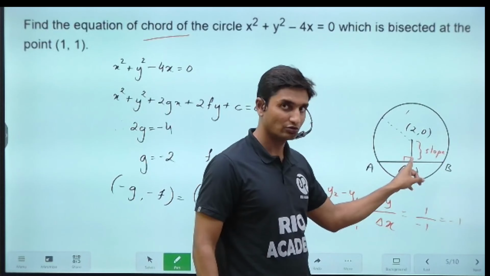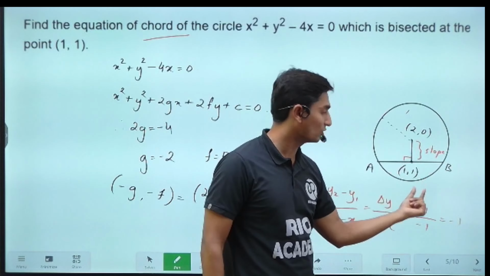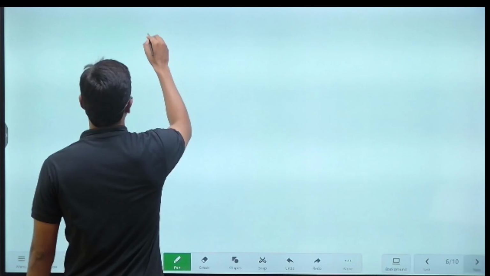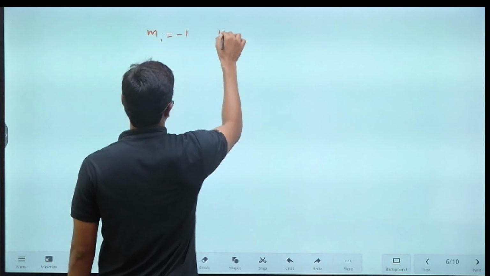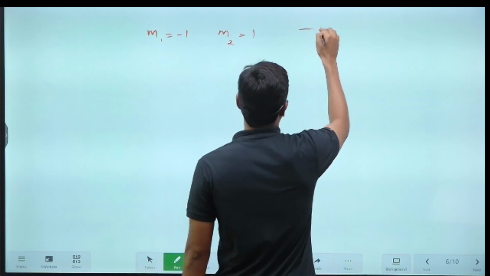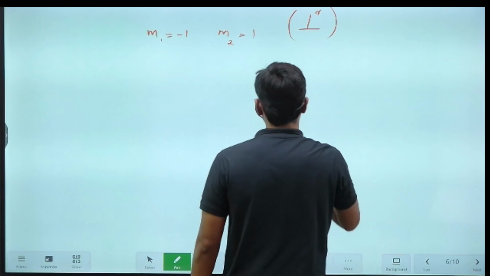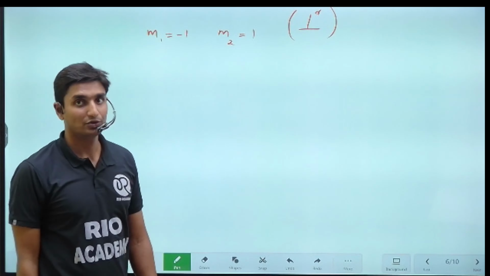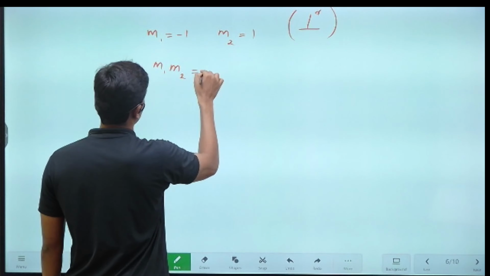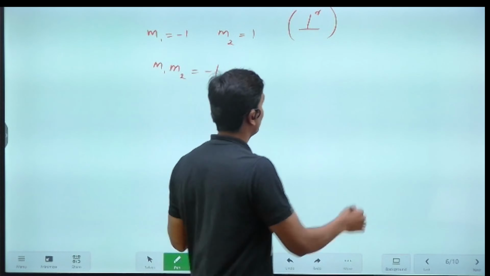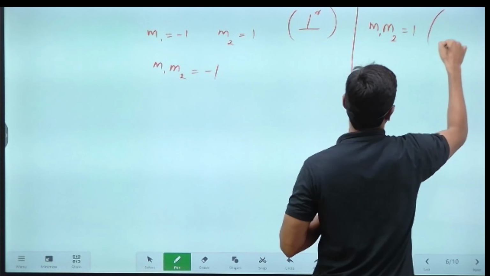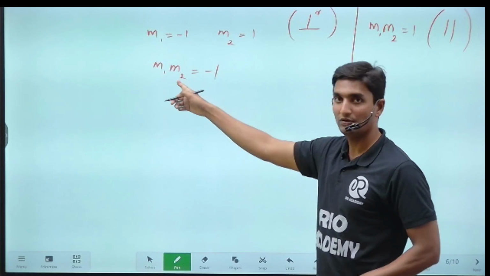So now we are going to identify the slope of the chord. Whenever two lines are perpendicular to each other, if m1 is equal to -1, then m2 will be equal to what, guys? Positive 1. This is the perpendicularity condition: m1 into m2 is equal to -1. And what is the parallel condition? m1 into m2 is equal to 1. This is the condition for parallel lines, and the earlier one is the condition for perpendicular lines.